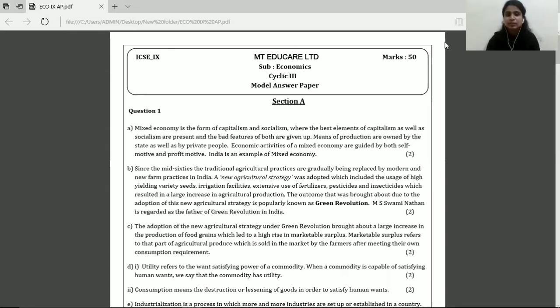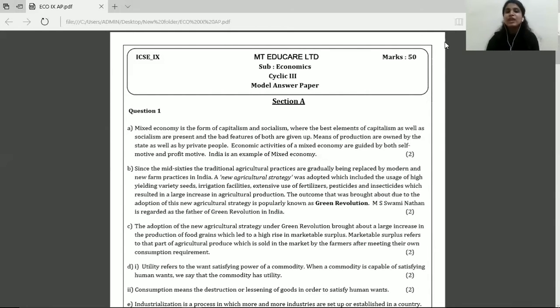Let's start solving the paper. Now when you start solving the paper, the name of the section that you are going to solve first must be mentioned. So you write section A first. Question number and sub-question number also has to be mentioned. The first question is, what do you understand or what do you mean by mixed economy?